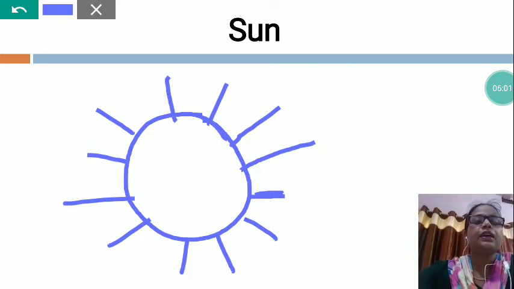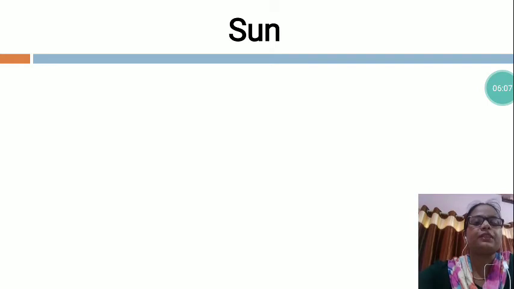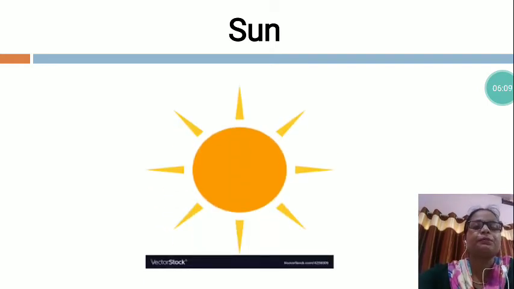This is a God made thing. Now I am going to show you the picture of the sun. See, this is the picture of the sun. In the same way you will also try to draw the picture and fill the color.